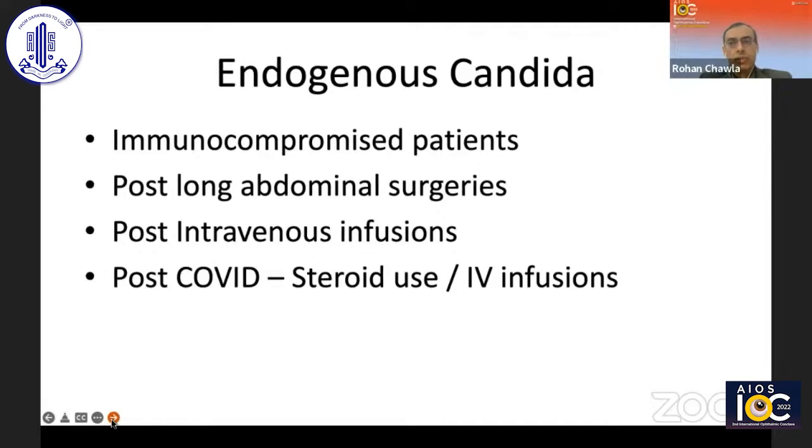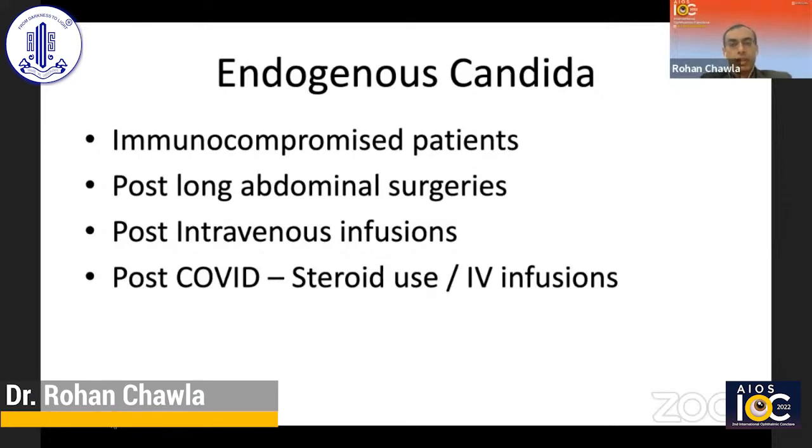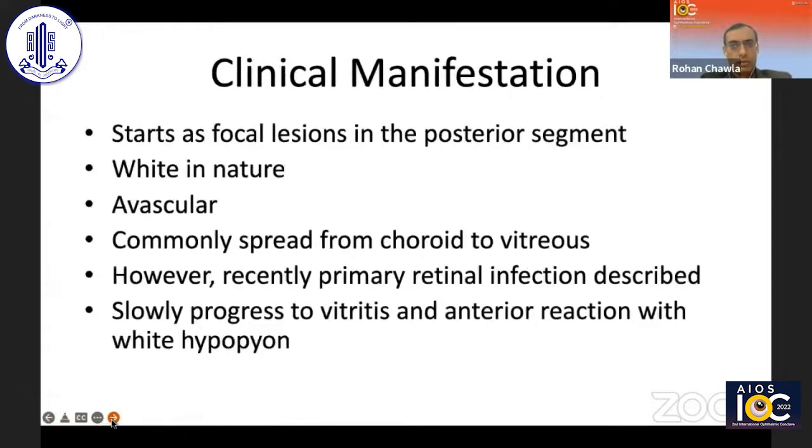So what are the risk factors? In any case of endogenous endophthalmitis, risk factors are an immunocompromised patient with long abdominal surgeries, or even intravenous infusion lines. We have already seen in India that in certain areas, just the presence of an intravenous infusion line can lead to endogenous endophthalmitis. Added to this was probably COVID, and sometimes inherent diabetes of the patient, steroid use and other intravenous infusions.